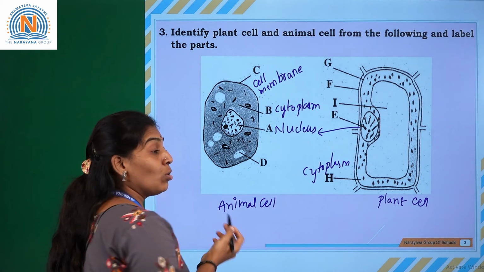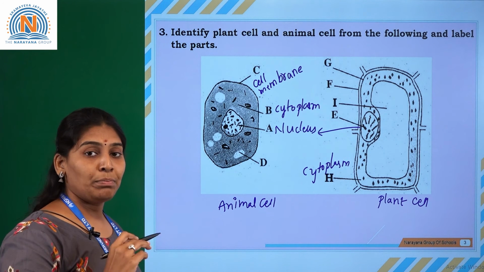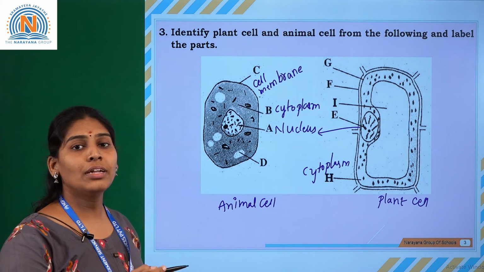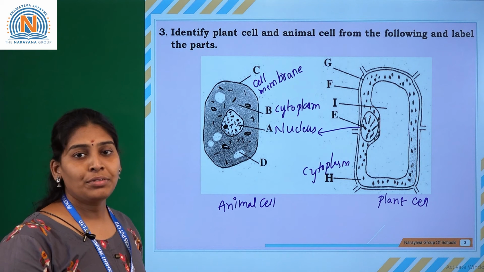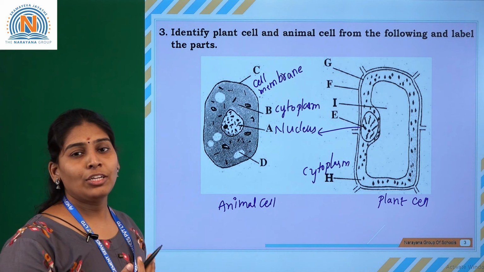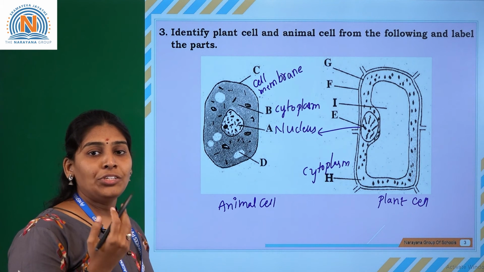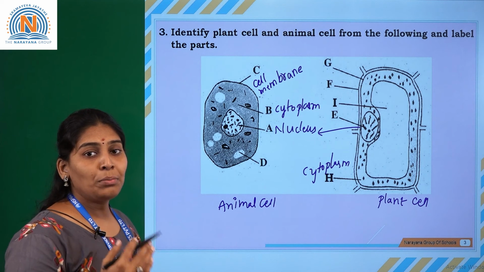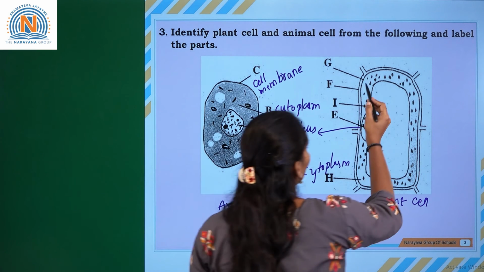The cell membrane is also there in the plant cell. Apart from that, upon this there is one more layer, which gives the erect condition to the plant cell. Okay, so that is the cell membrane which is present here.